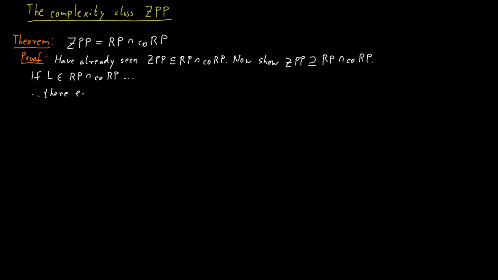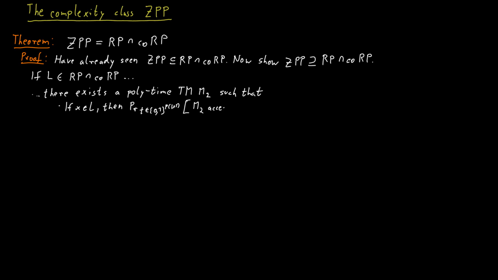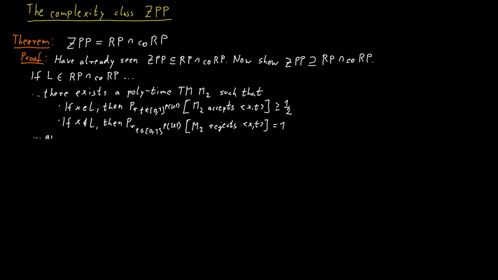This means that there exists a polynomial time Turing machine M2, such that if the word is in the language, the probability of this machine M2 accepting the word is at least 1/2, and if the word is not in the language, the machine will reject for sure.